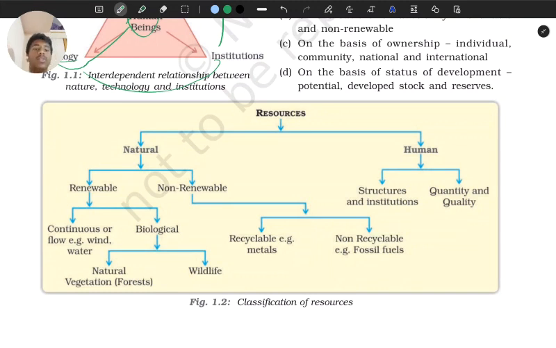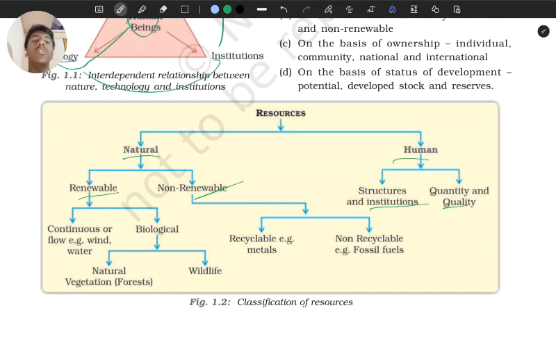Next, moving on to the other side, we have nature. In nature we have renewable resources and non-renewable resources. Renewable resources can be renewed, reused, or replenished by nature's own cycle. Non-renewable, if you use them, they're gone. I mean, you can reuse them, but they will not be replenished.